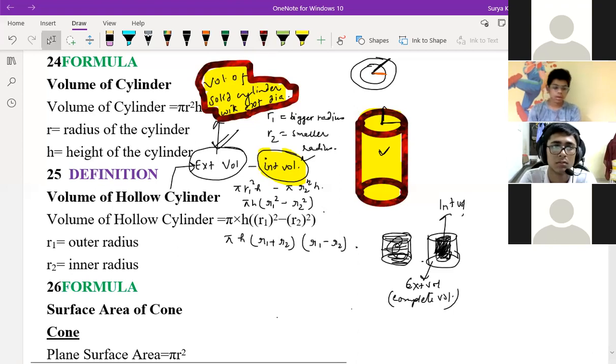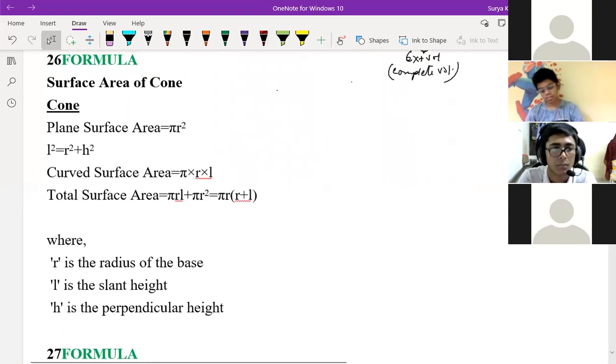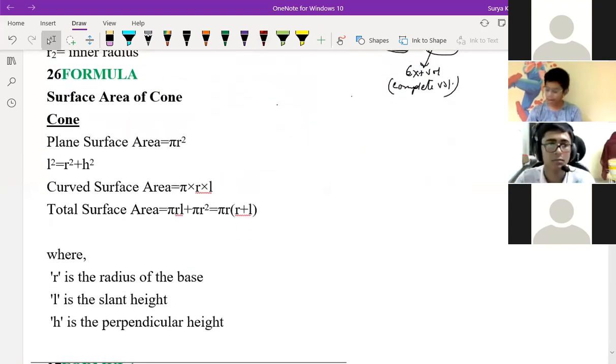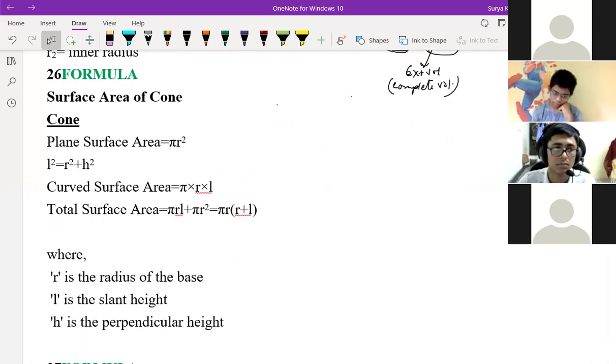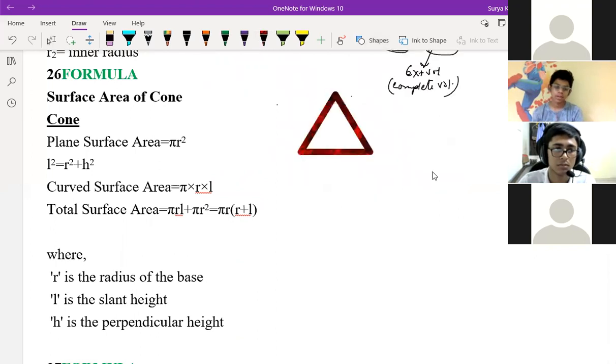Satvik? No, right. Now next is the cone. Cone means topi, what we wear at festival time, no? Topi, you know, that's the triangular topi. Like, you know, this topi will be like this.